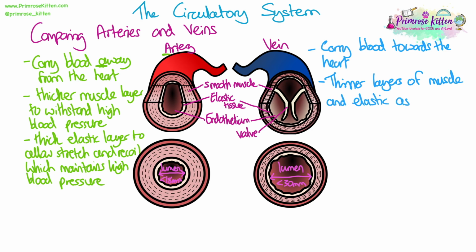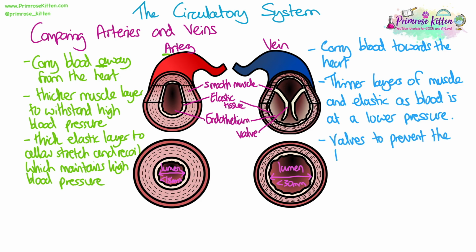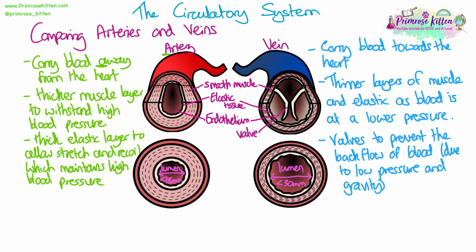In terms of the vein, the layers of muscle and elastic are thinner because the blood is at a lower pressure. So because there isn't a high pressure here, there's less stretch and recoil, and there's not a high pressure that they have to withstand. Veins, though, have valves which are unique to them, and they prevent the backflow of blood due to low pressure and gravity.